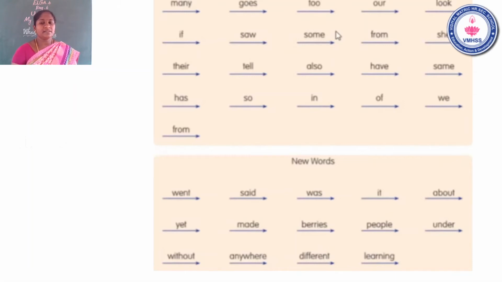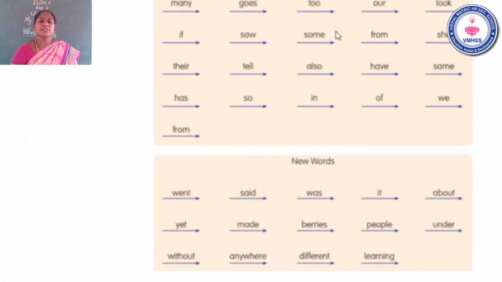The next word, off. The last word, be. The next word, from. Now let us learn new words.